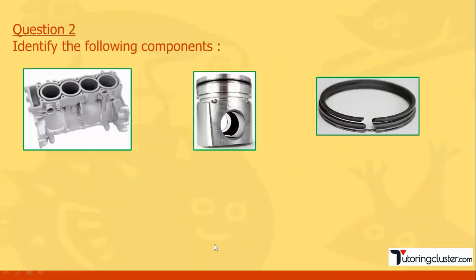Now, let us see the question number 2. Identify the following components. So basically, these are the components of IC engine. So sometimes such type of question can be there. Pictures will be given to you and you will have to identify the parts. So first picture, yes, it's a cylinder block, you can say. Okay, so cylinder, what is the function? So basically combustion is going to take place inside the cylinder. It can be 2-cylinder or 4-cylinder engine, 6-cylinder, etc. Okay, so basically inside the cylinder combustion of fuel takes place.